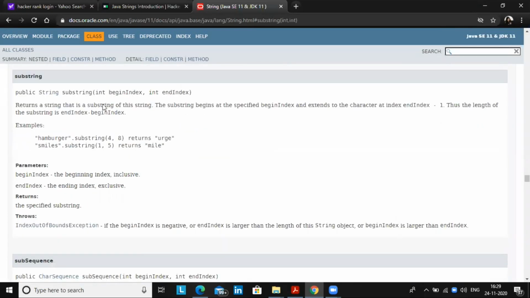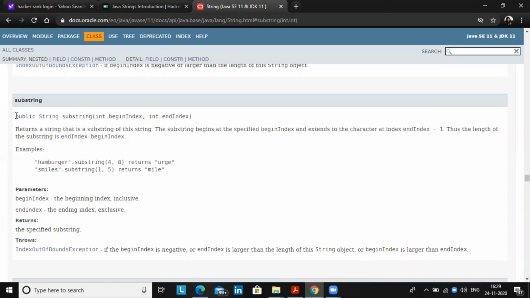I have searched for substring and it is giving me the result: public String, the return type is String, substring, and the signature is int beginIndex, comma, int endIndex.